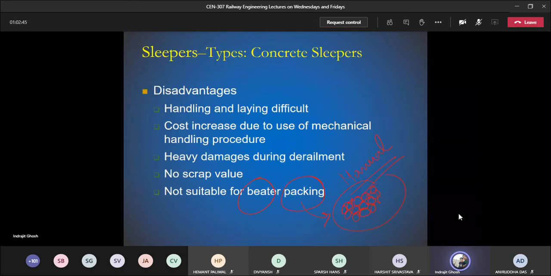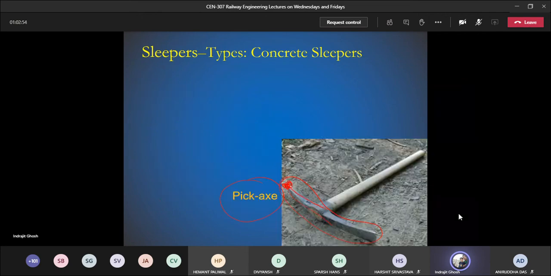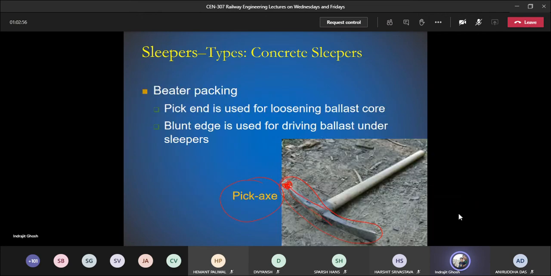That's why it is written not suitable for beater packing. You can use it for wooden sleepers, but you cannot use this kind of axe or packing methodology in the case of concrete sleepers.